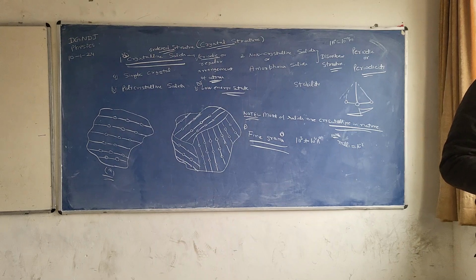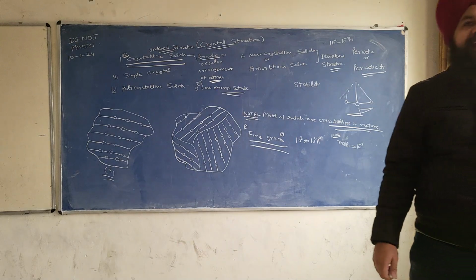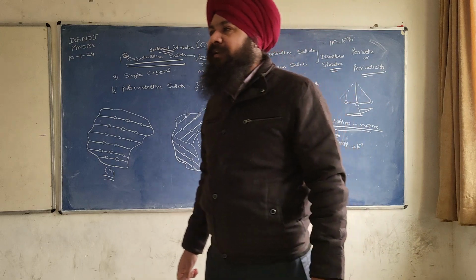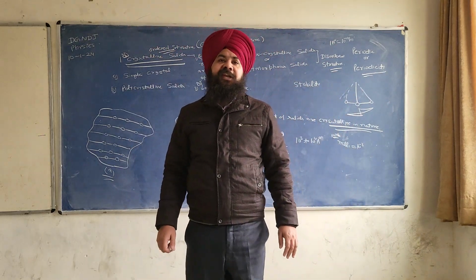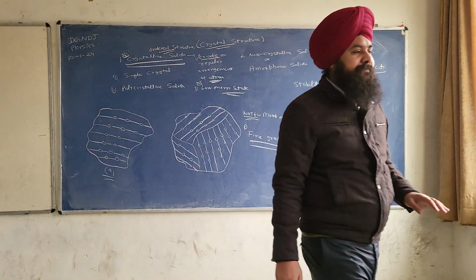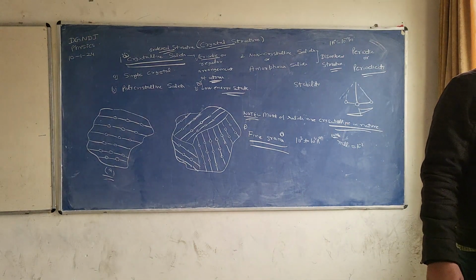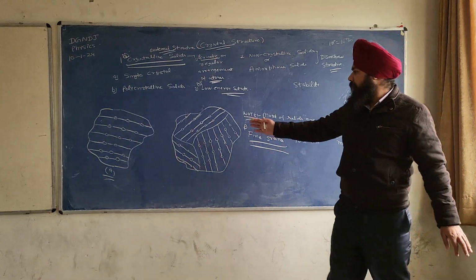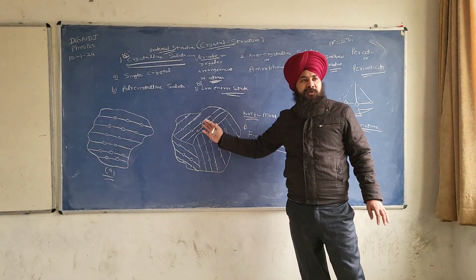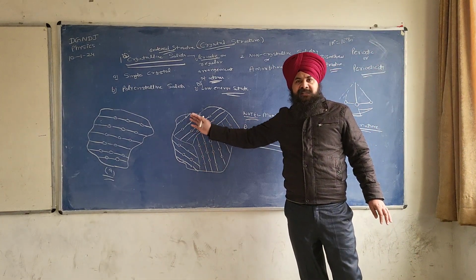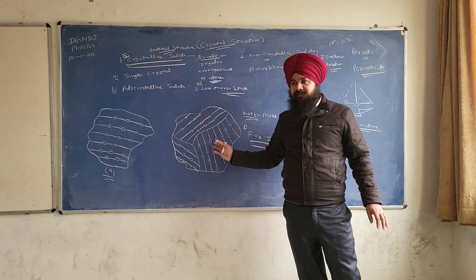Each such grain is a single crystal of an irregular shape. Some are big, some are small. These grains are not of equal size.